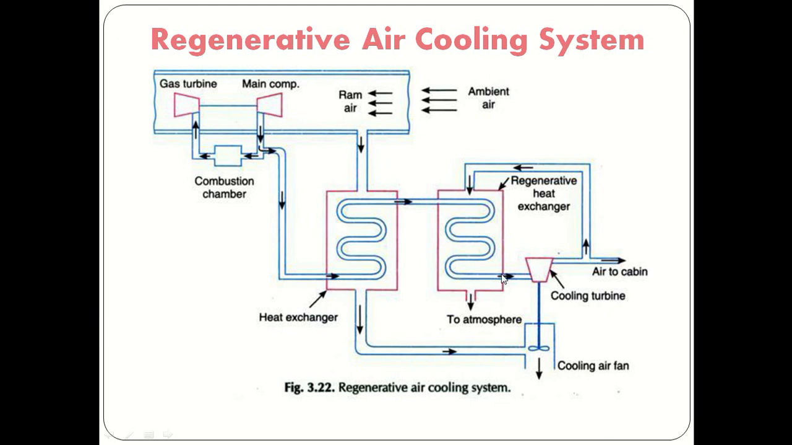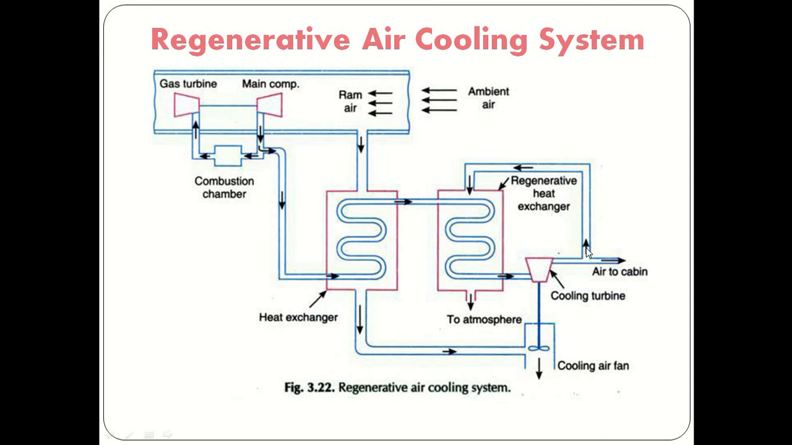In that, the air will be cooled and it will be supplied to the cooling turbine. So whatever power is generated in the cooling turbine will be supplied to the cooling fan. This is used to suck the ram air from the first heat exchanger. But here, after the cooling of main air in the cooling turbine, some part of the air,